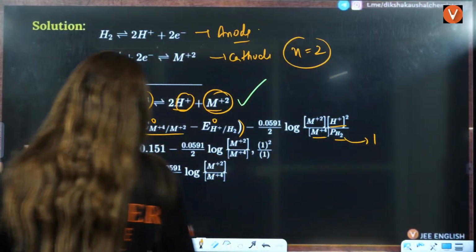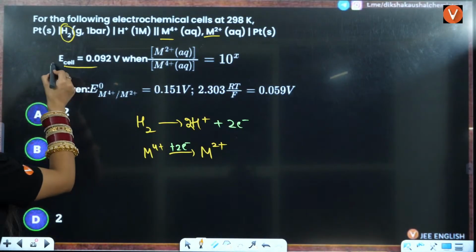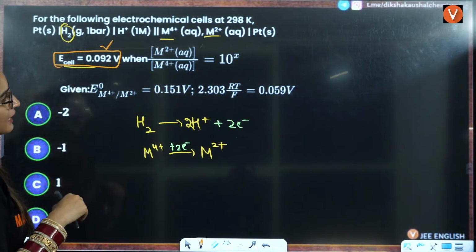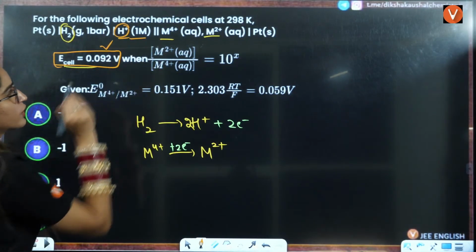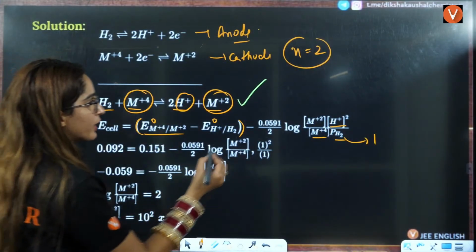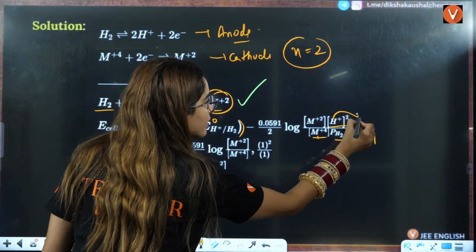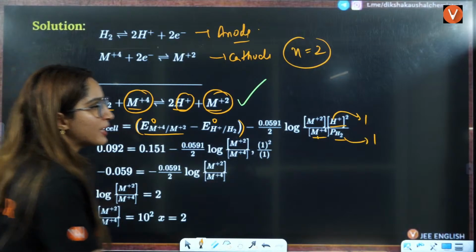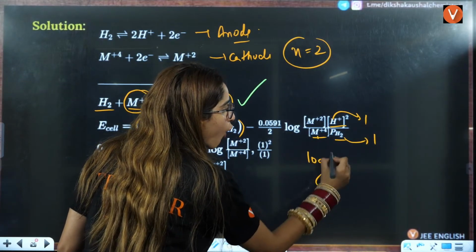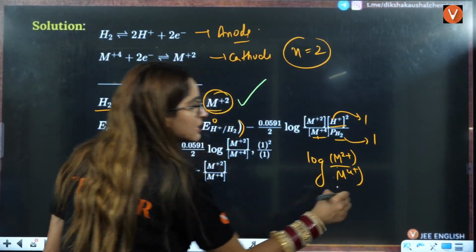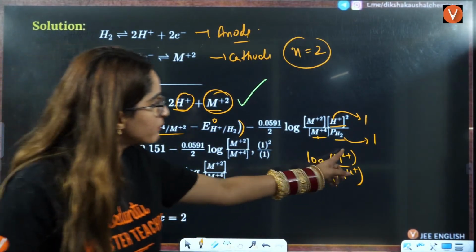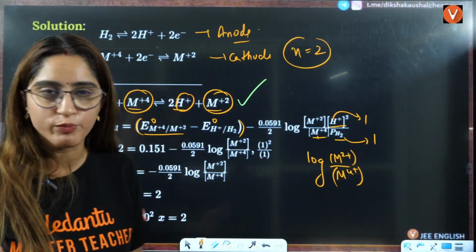Now the concentrations, if you see, this value is given to you. Concentration of H positive is given to be 1, so I'll put the value here. This concentration is also 1, right? So this will become only log of M2 positive divided by M4 positive.